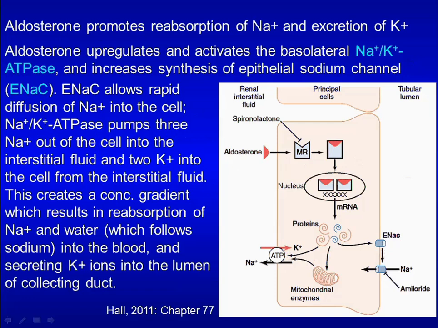ENaC allows rapid diffusion of sodium into the cell. Sodium-potassium ATPase pumps 3 sodium ions out of the cell and brings 2 potassium ions into the cell. This creates a concentration gradient, which results in reabsorption of sodium and water into the blood and secretion of potassium ions into the lumen.